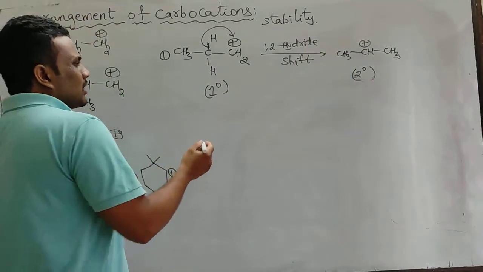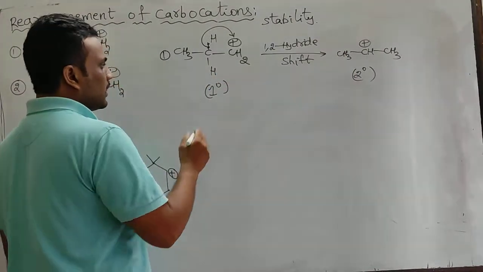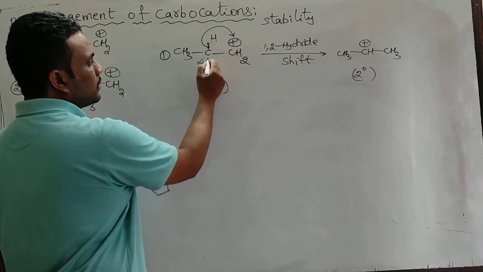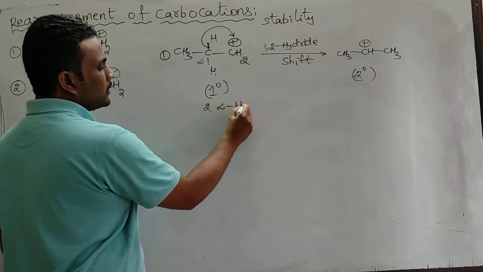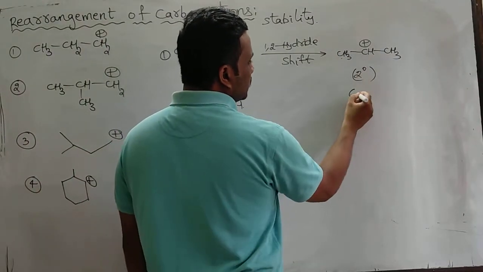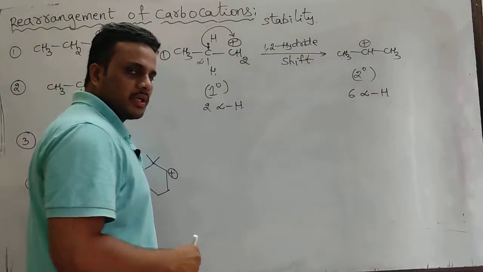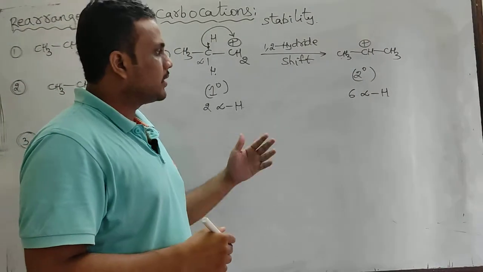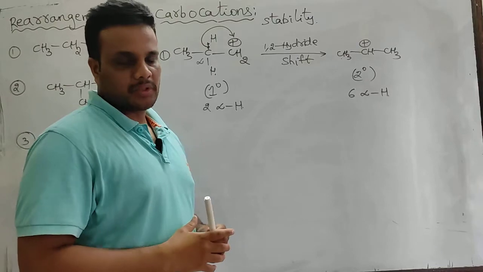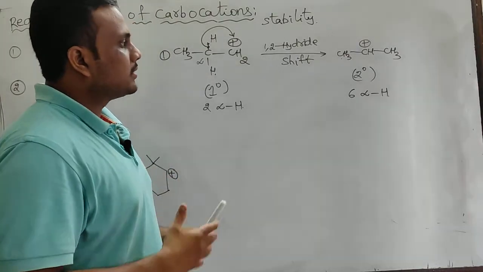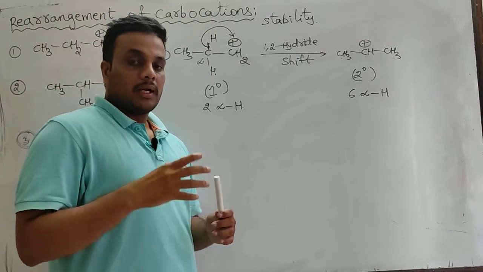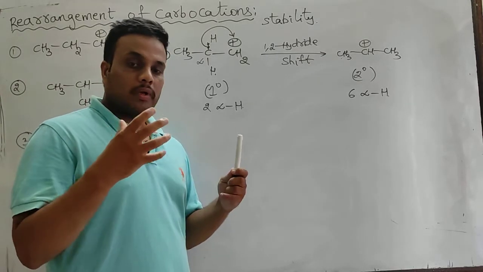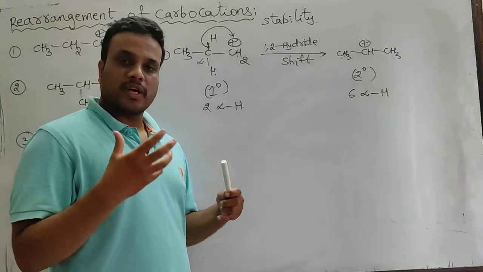Okay, in general, on the basis of the number of alpha hydrogens, you see the positive charge is present on this carbon, this is the alpha carbon, only 2 alpha hydrogens are there, but now 3 plus 3, 6 alpha hydrogens are there. So in this rearrangement, the stability of the carbocation increased. So this rearrangement is quite legal. Generally many students have this doubt: sir, where should a carbocation undergo rearrangement? How can we know about the rearrangement of a carbocation?